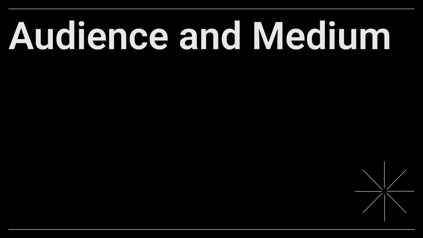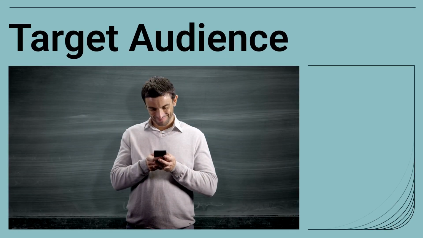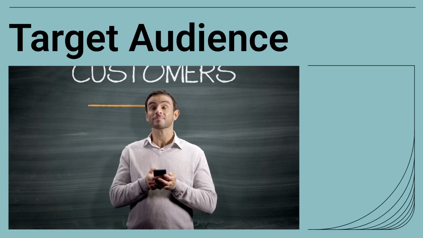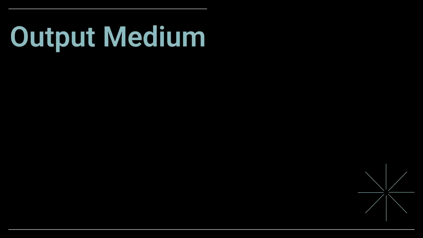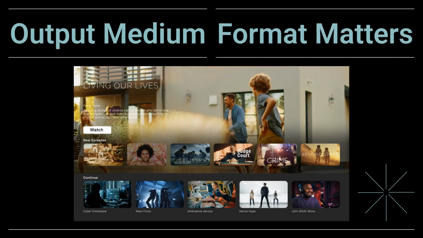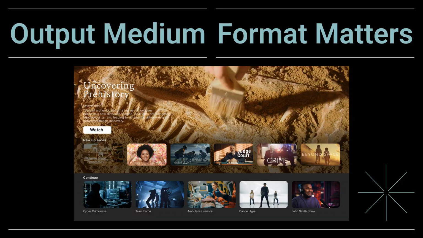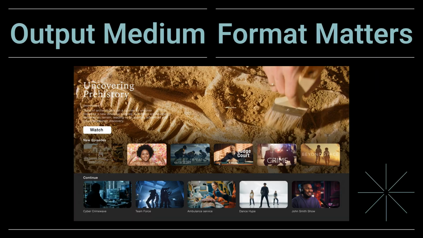Tailoring your prompt to the target audience and the final medium is essential for maximum impact. When writing for a target audience, consider their knowledge level, interests, and potential questions. For example, writing for experts is different from writing for beginners. Thinking about the output medium is vital. Are you generating an article, a video script, a social media caption, or a specific image style? This dictates formatting and content choices.